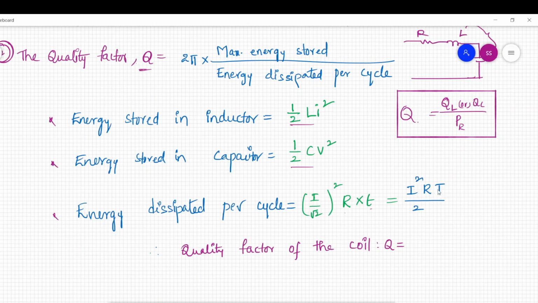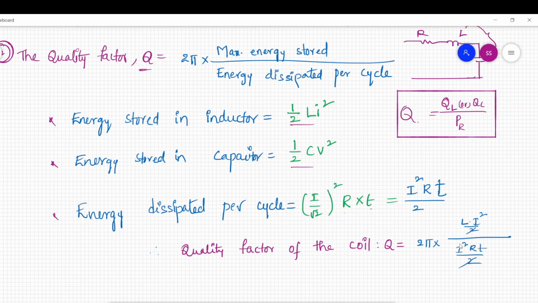Now let us substitute these values in our expression for quality factor, that is 2 pi into energy stored. I am substituting the energy stored in the inductor first, that will be L into I square by 2, divided by the energy dissipated per cycle, that is I square R into T by 2.